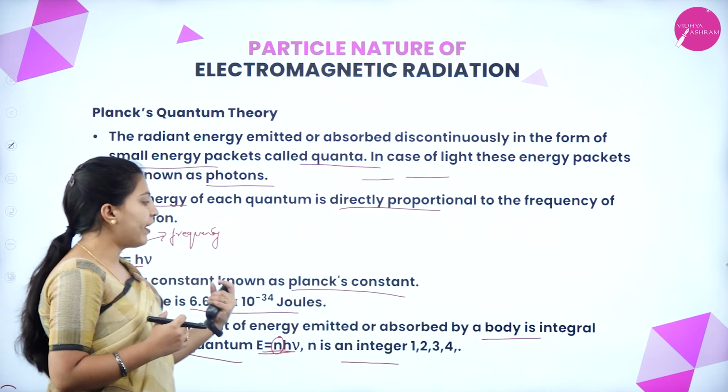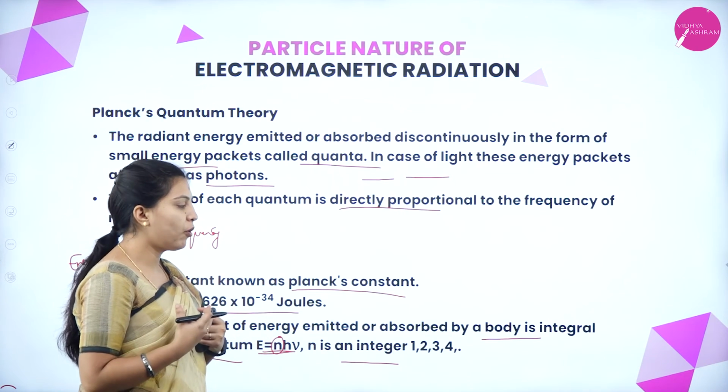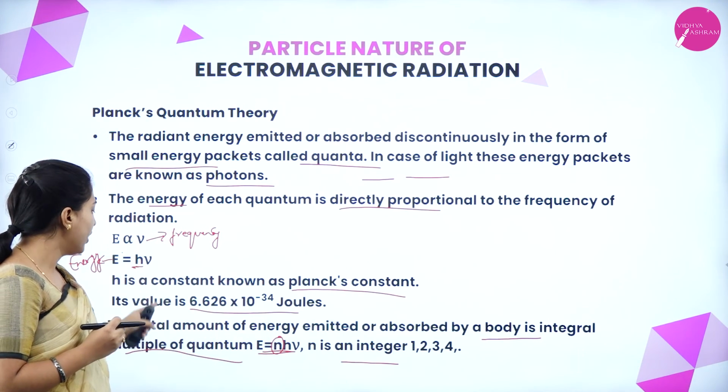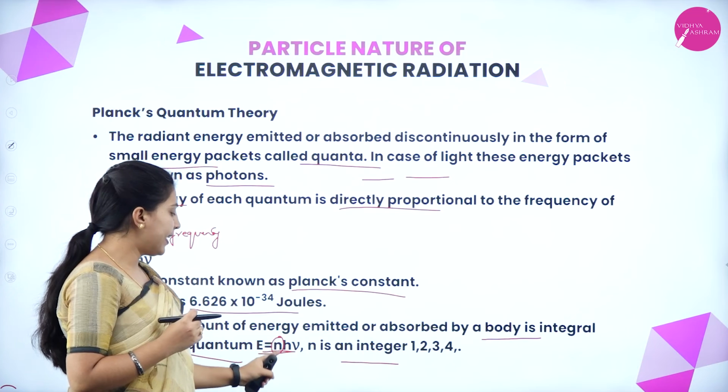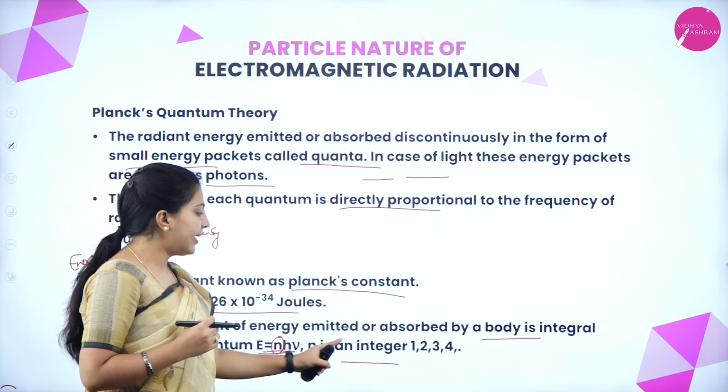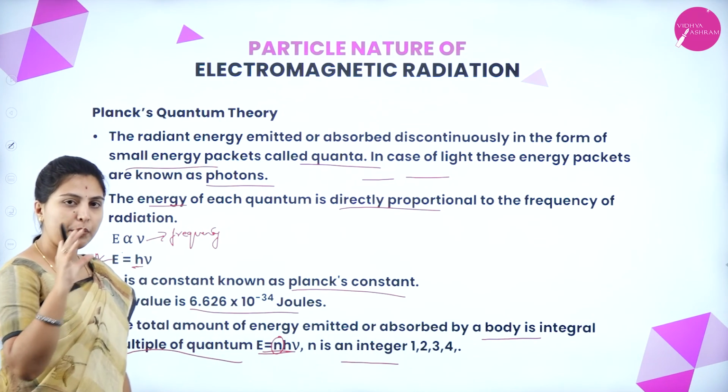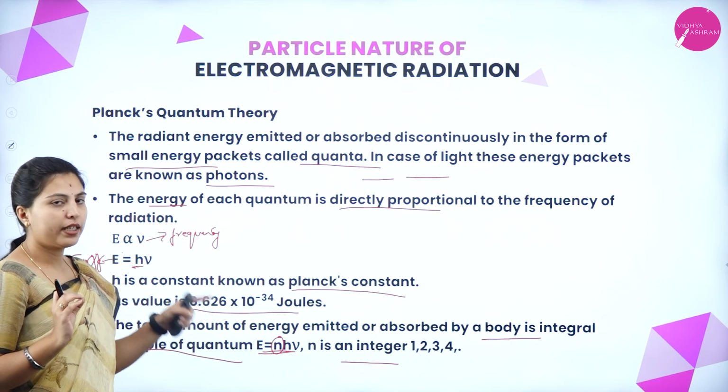Next, the total amount of energy emitted or absorbed by a body is an integral multiple of quantum. So, E equals n h nu, where n is an integer, a whole number: 1, 2, 3, 4.